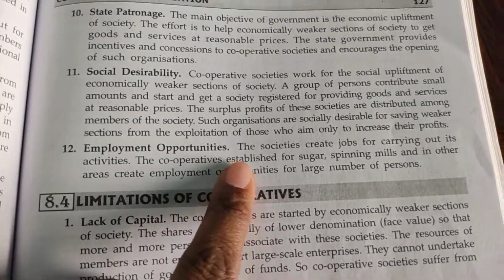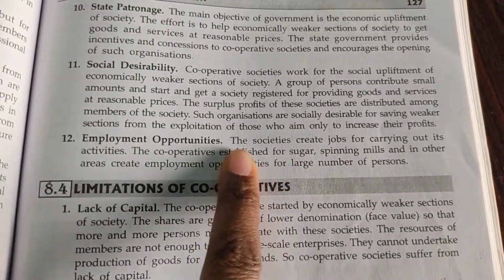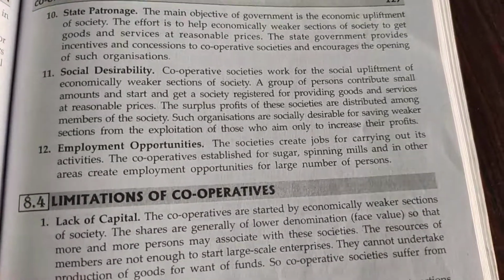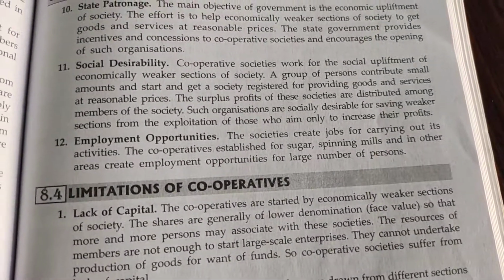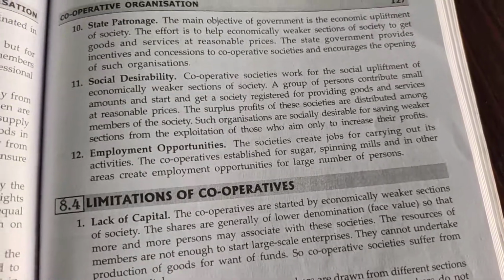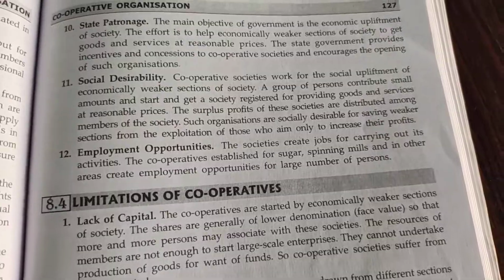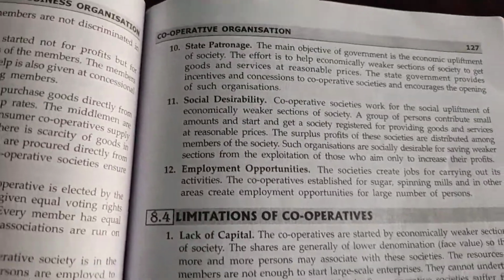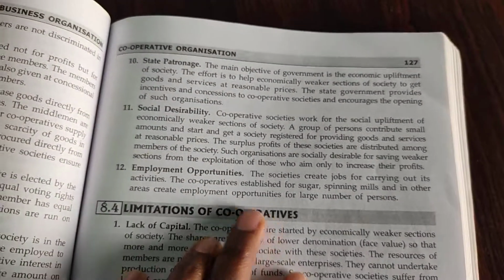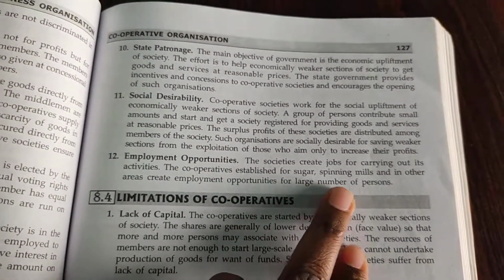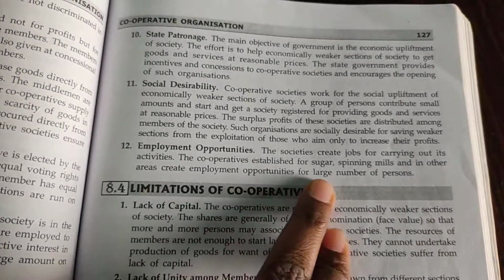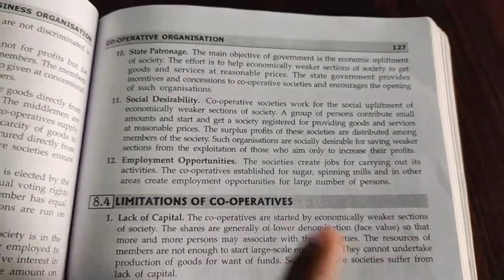Next, employment opportunities. The societies create jobs for carrying out these activities. To run the society, some employees are compulsorily required. So by establishing a cooperative society, it will also provide employment opportunities. To whom will it provide? To outsiders it will provide. Cooperatives established for sugar, spinning mills and in other areas create employment opportunities for a large number of persons.